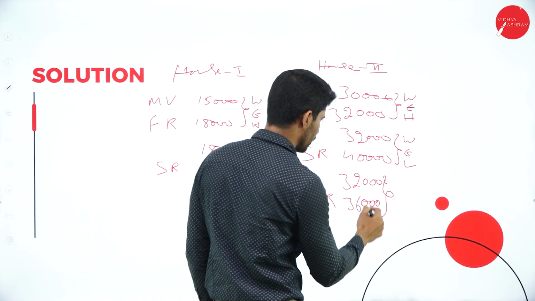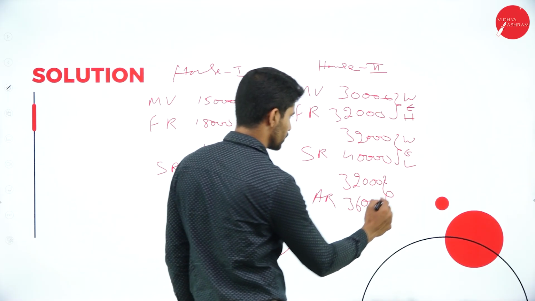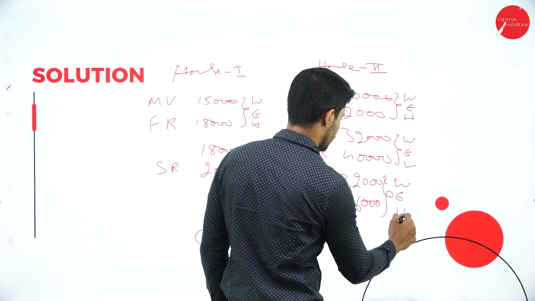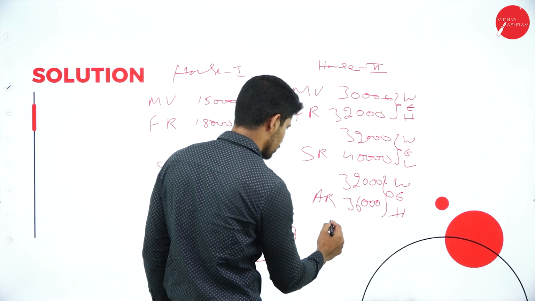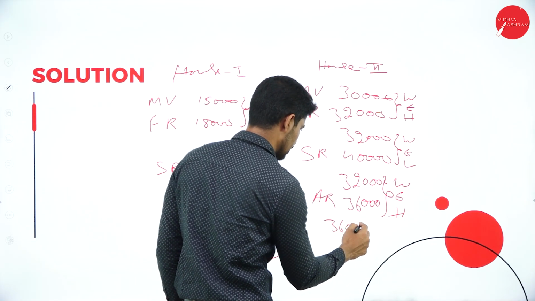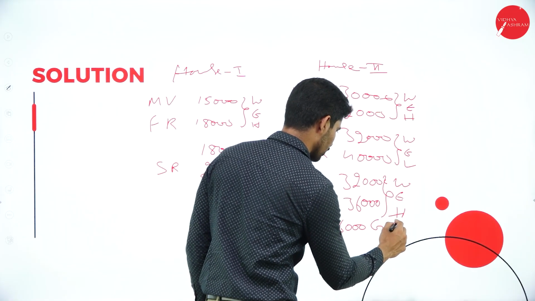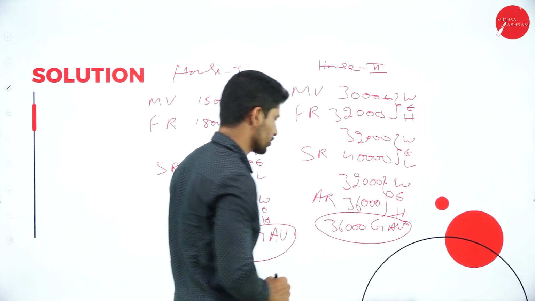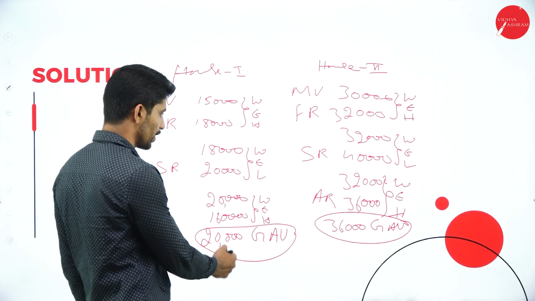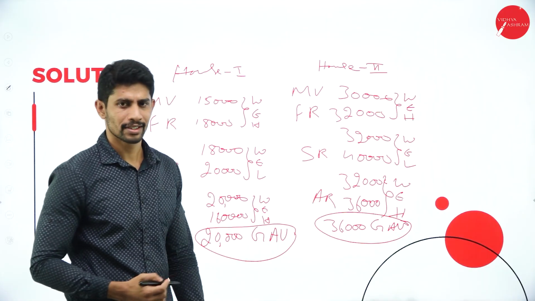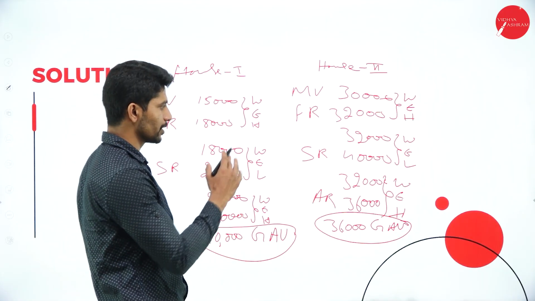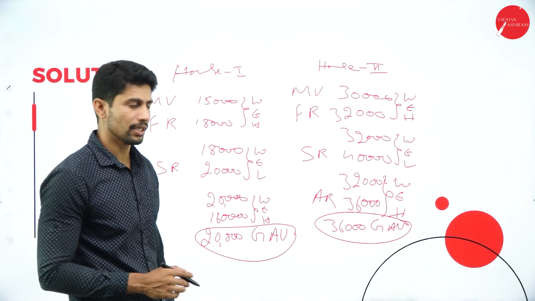Now compare these two, 32 and 36, whichever is high, which is the highest amount? Yes, it is rupees 36,000. This 36 is called gross annual value of house 2. So house 1 gross annual value is 20 and house 2 gross annual value is 36. It's very easy. In this way, you're supposed to find out the gross annual value.